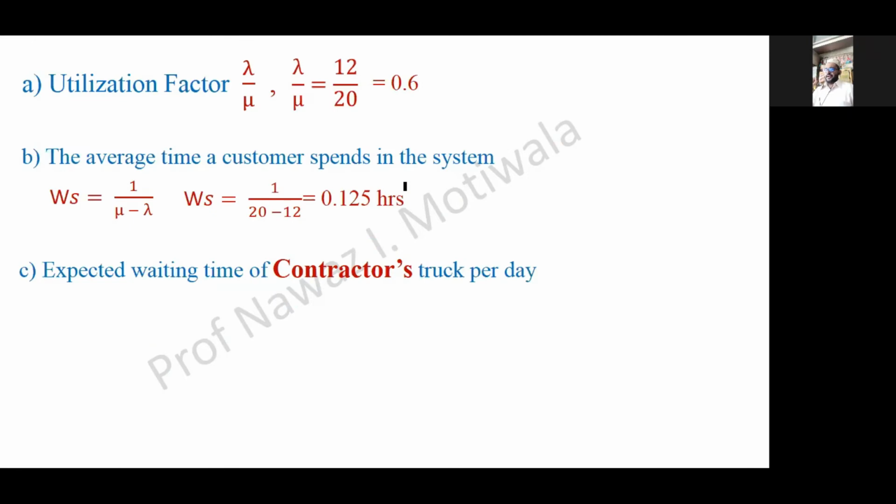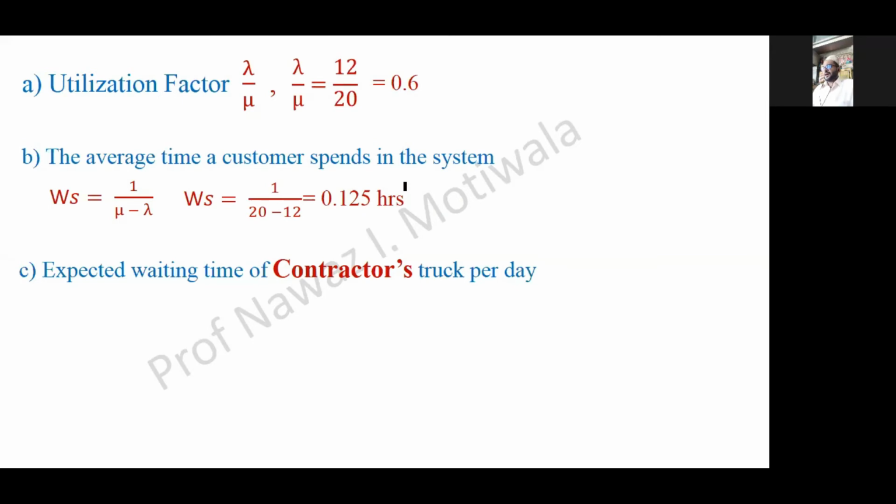We are required to find out what is the expected waiting time of contractor's truck per day. Okay, we need to find out only the waiting time of contractor's truck per day. To find out this value, the same logic I will use. I will multiply the waiting time per truck per hour, which we have already found out as 0.125. Then it will be the total number of trucks which are arriving.